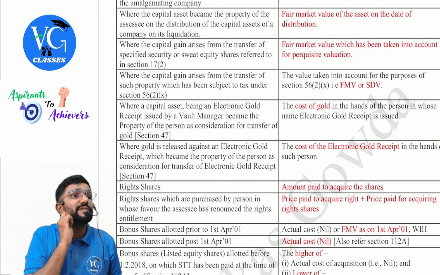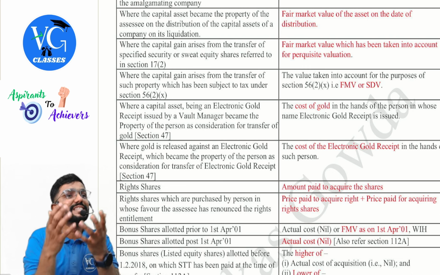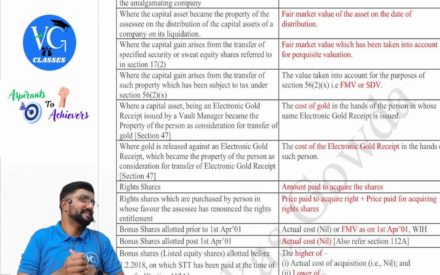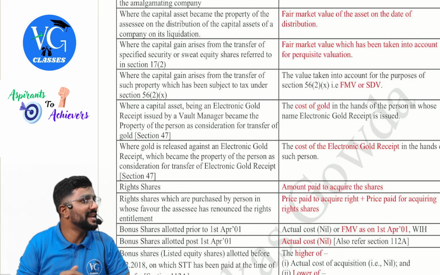Guys, please be careful. There will be two capital gains computed here. For the shareholder, when he received the asset, is it a transfer? Yes. Why? Because he has surrendered the share and received the asset. What will be the full value of sale consideration? The FMV of the asset received or the money. Now, whatever asset he has received, what if we sell it in the future? Will we compute capital gains again? Yes. What is the cost of acquisition? The FMV of the asset on the date of receiving it at the time of liquidation.